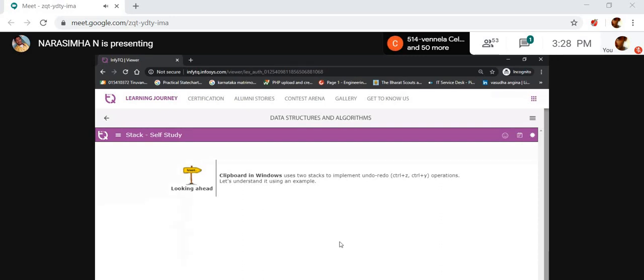For example, if you type some data and misspell something, and you want to restore the previous data, the undo operation will work. If you undo it but you want the same data again, you can get it by the redo operation.